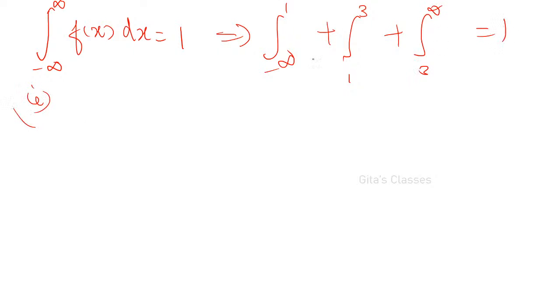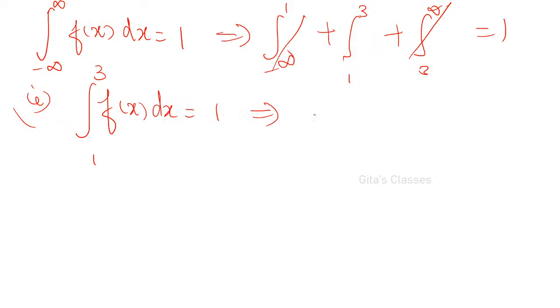In the first interval it is 0, and in the last interval it is 0. Therefore, the integral from 1 to 3 of f of x dx is equal to 1, since it is defined only in this interval. What is the definition? The integral from 1 to 3 of 4k into (x minus 1) the whole cube dx is equal to 1. Now integrate and find out the value of k.